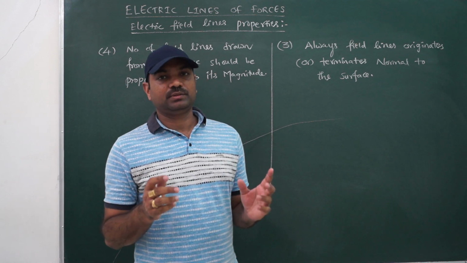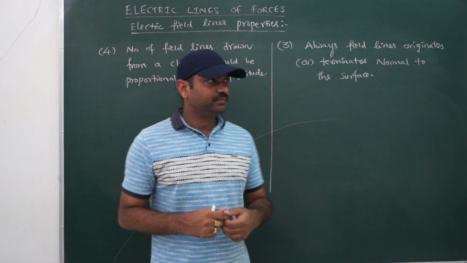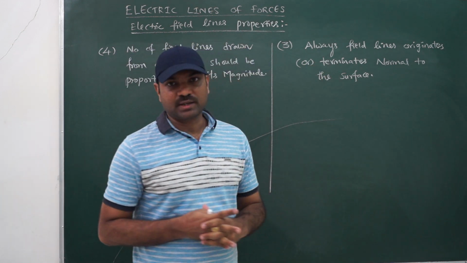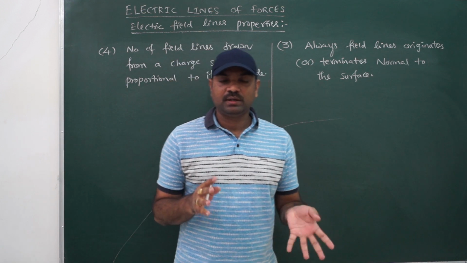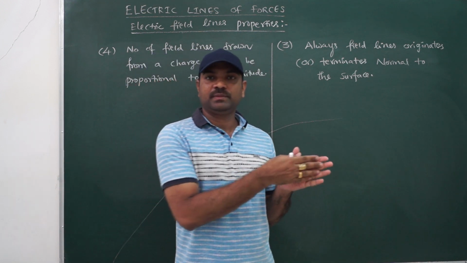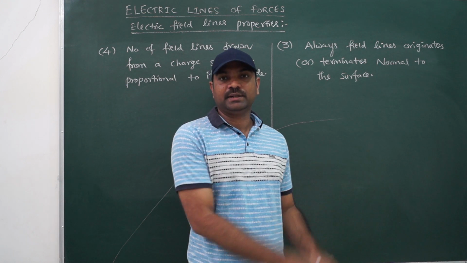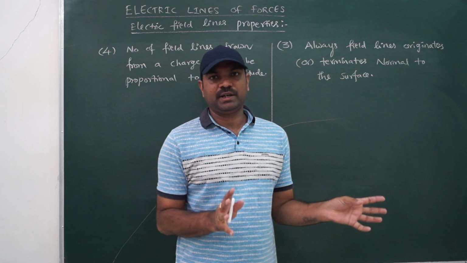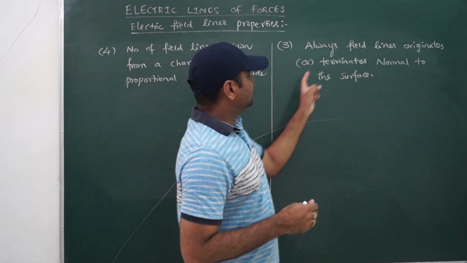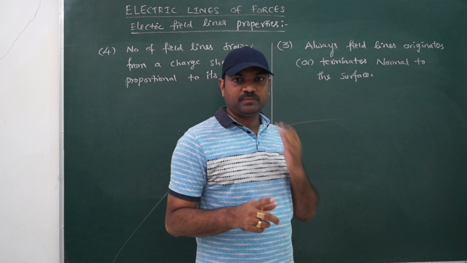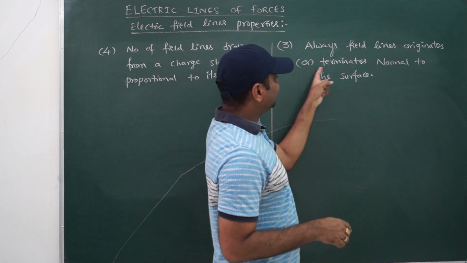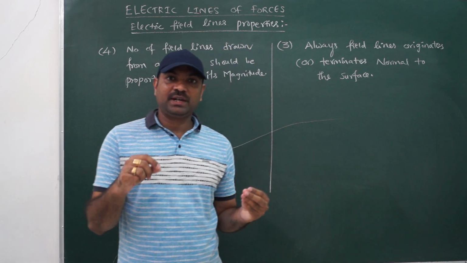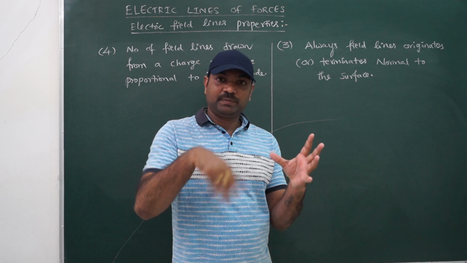Next we go with two other important properties for field lines. The third point is, field lines always originate or terminate. We have seen that already. Origination will happen from the positive charge and termination will happen at the negative charge, or at infinity also. So excluding infinity, positive and negative are originating and terminating. Now, field lines originate or terminate at positive and negative charges, we know that, but they terminate normal to the surface. That means the field line should be perpendicular to the surface when originating or terminating from a surface.